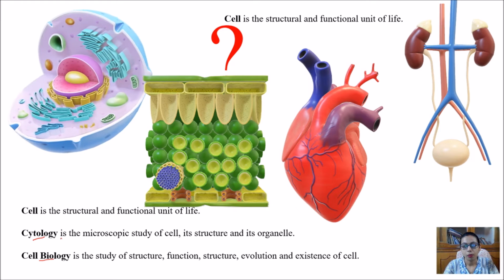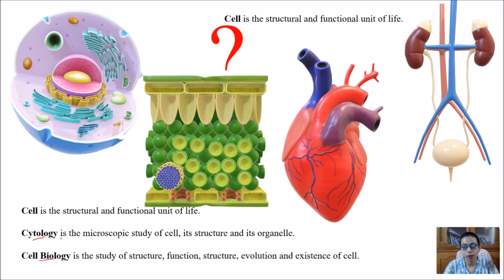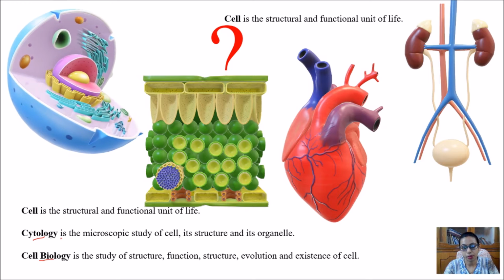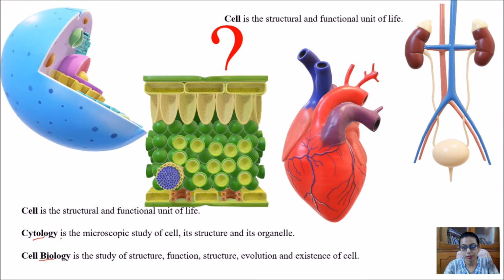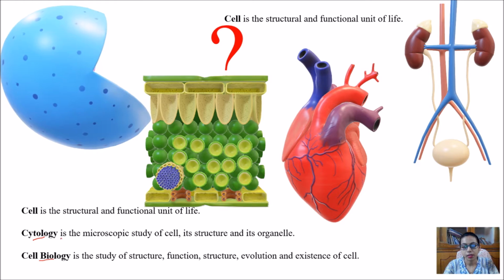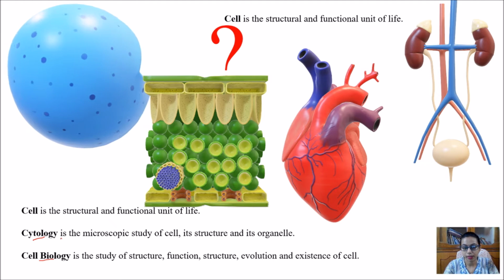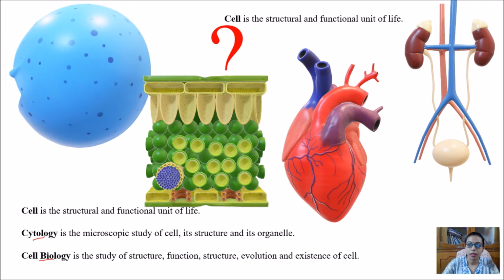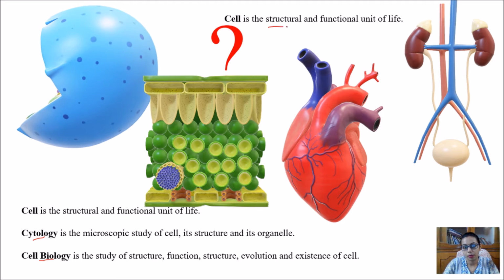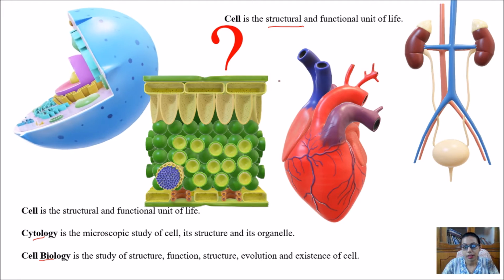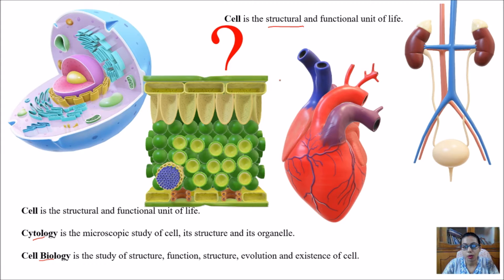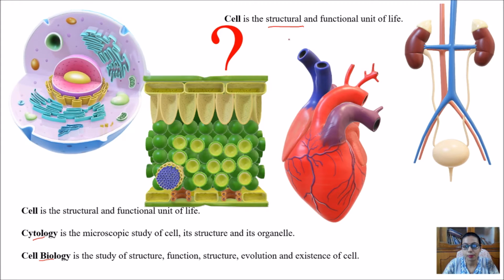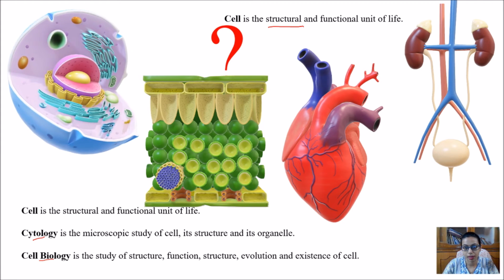An organism consists of different types of organ systems. That's why we call the cell a structural unit of life, because it is the basic building block, or we can say the brick, for the formation of our life.